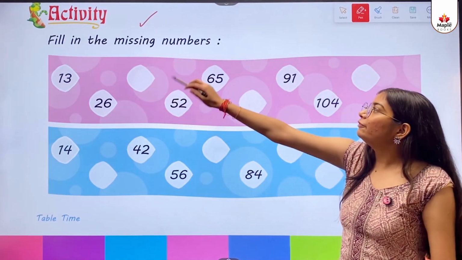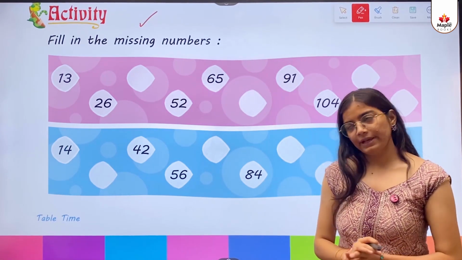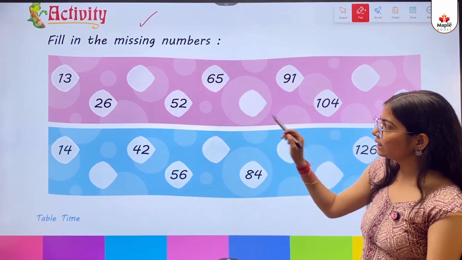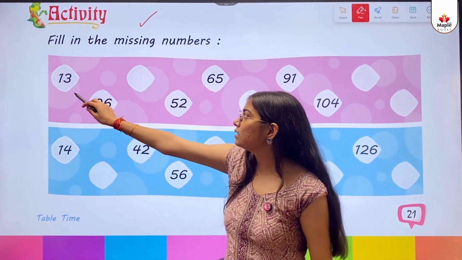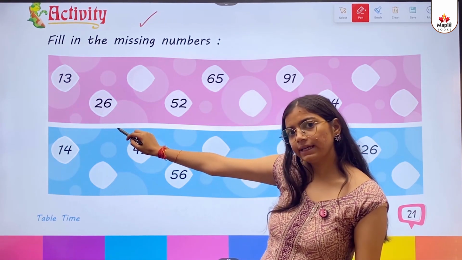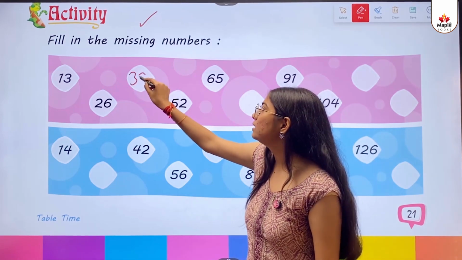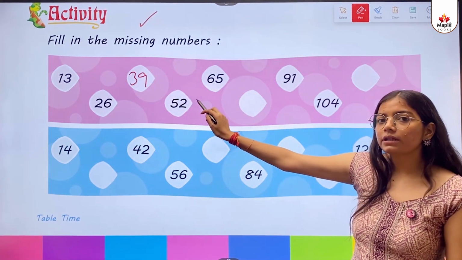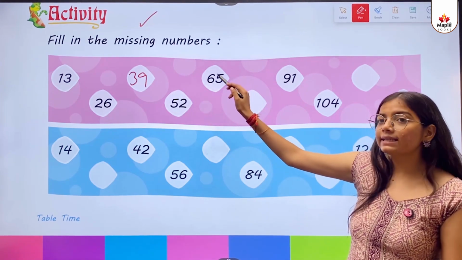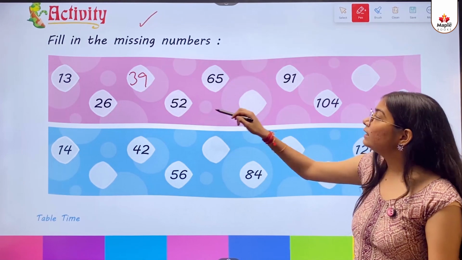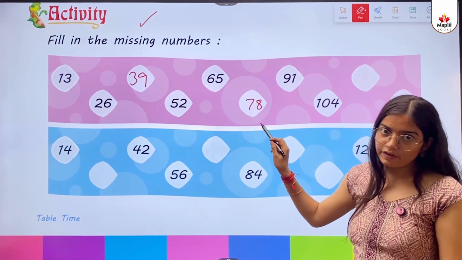Activity. Fill in the missing numbers. So kids, in this we need to fill the missing numbers. As you can see in the first one, there is given the 13 table. So first one is 13. Then what comes? 26. Then 13 3s are 39. So we will write here 39. Then what comes? 13 4s are 52. Already written. Then 13 5s are 65. Already written. Then 13 6s are 78. So we'll write here 78.